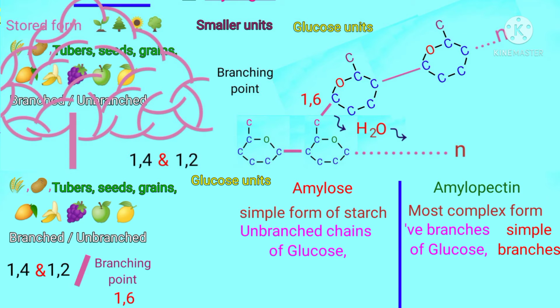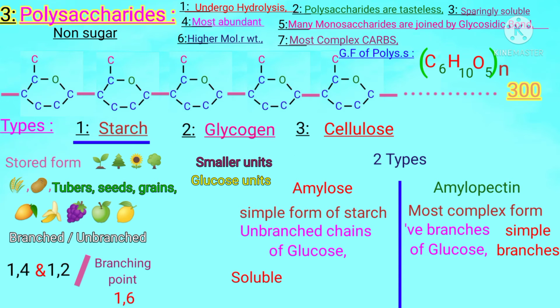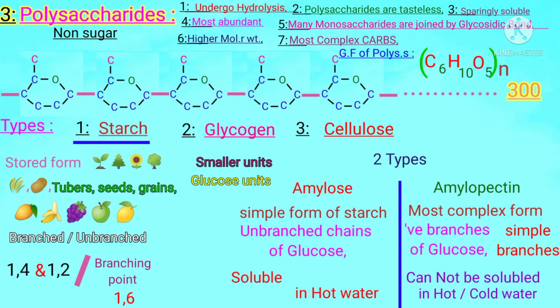The second difference between the two is that amylose starch is soluble. Students, in which solvent? The answer is that in hot water. So only in hot water can amylose starch be soluble, whereas amylopectin cannot be soluble in hot or cold water, so it is insoluble.